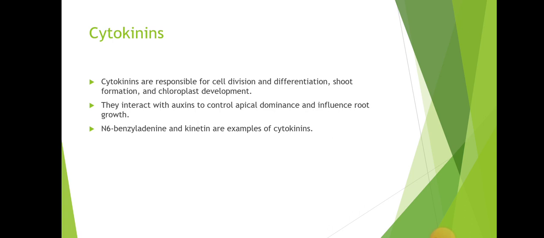Cytokinins. Cytokinins are responsible for cell division and differentiation, shoot formation, and chloroplast development. They interact with auxin to control apical dominance and influence root growth. N6-benzyladenine and kinetin are examples of cytokinins.